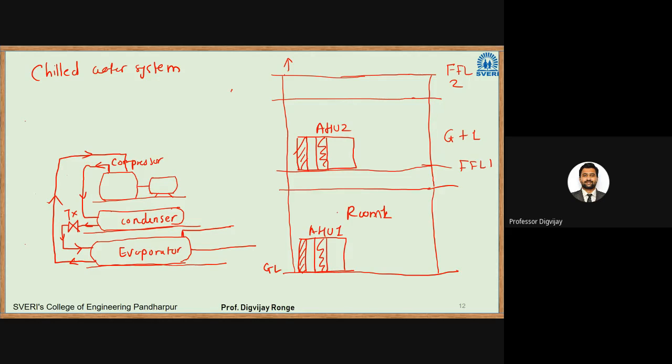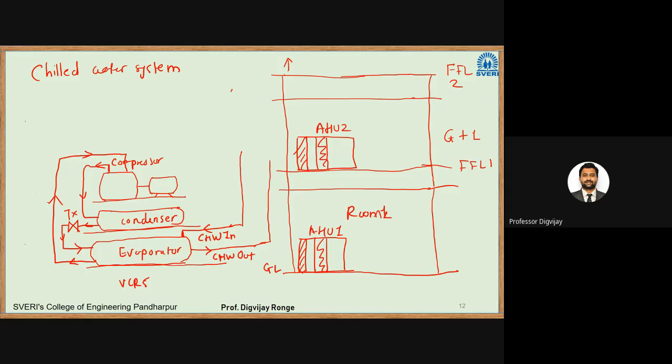Now see, this is your VCRS system. The evaporator will cool the chilled water. This is the chilled water CHW in. That water will be cooled, so we have CHW out. There will be a piping network inside the building. This pipe will go up.